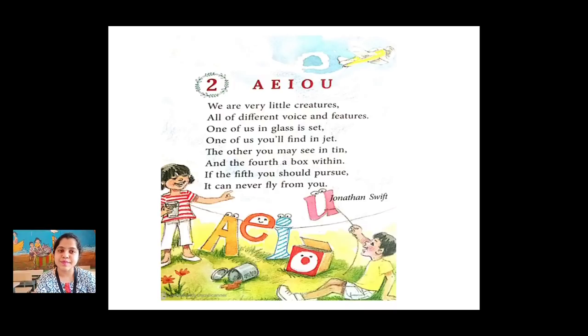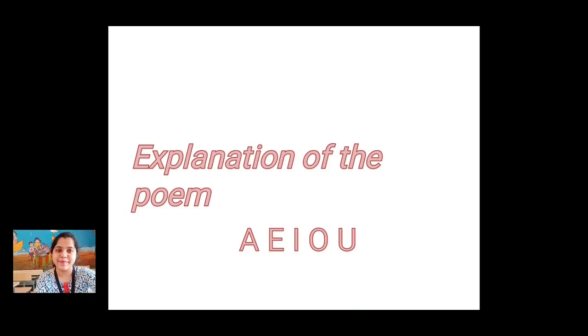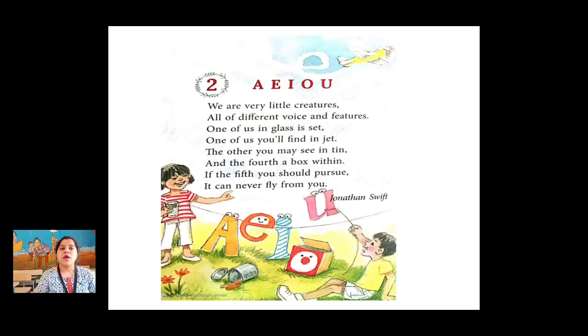So students, now I will explain the poem. See, now here in this poem, the vowels A, E, I, O, U. We are very little creatures. They say we means A-E-I-O-U. Now here creatures means imaginary beings. What do you mean by creatures here? Imaginary beings. They are very little creatures.